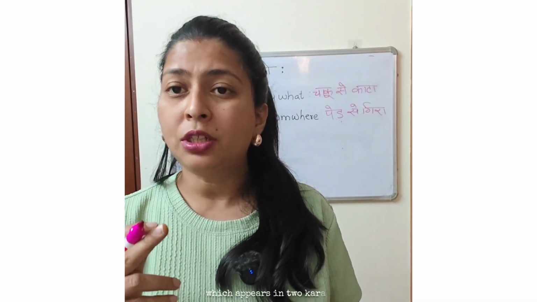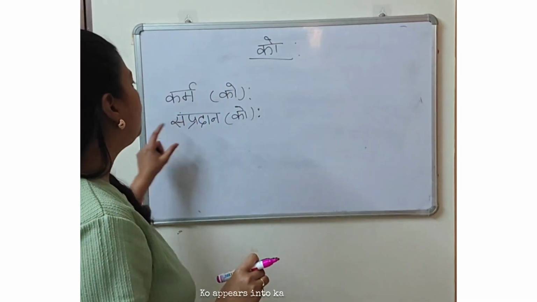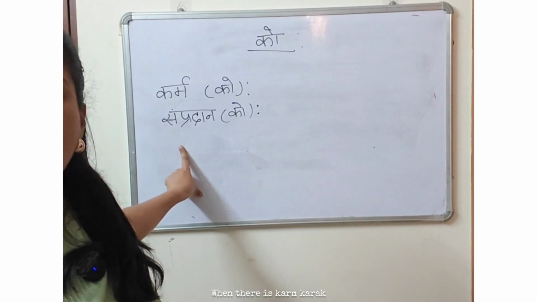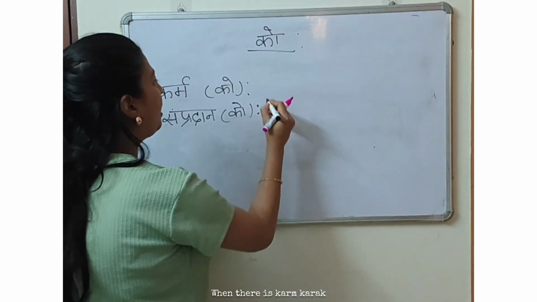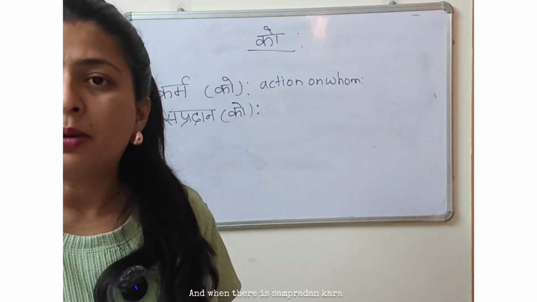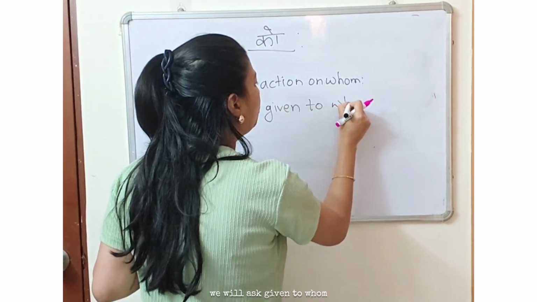Now let's understand the difference between ko, which appears in two karak, karm ko and sampradhan ko. So let's check on the whiteboard. Ko appears in two karak, karm ko and sampradhan ko. When there is karm karak, we will ask action on whom. And when there is sampradhan karak, we will ask given to whom.